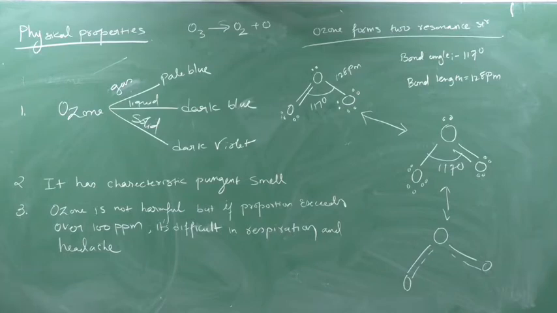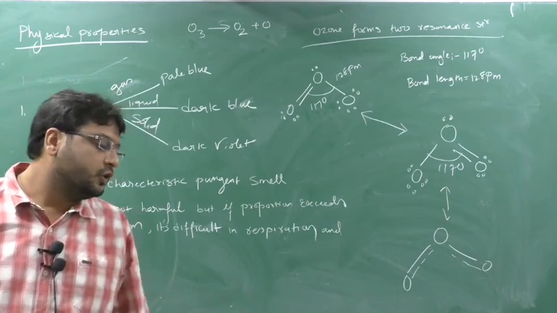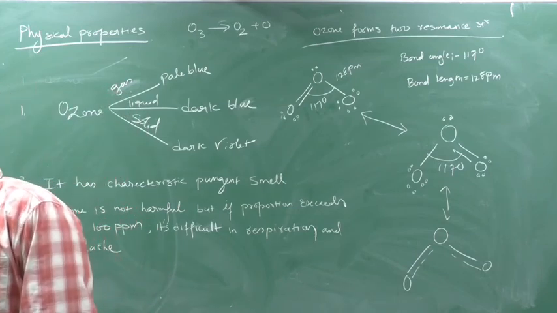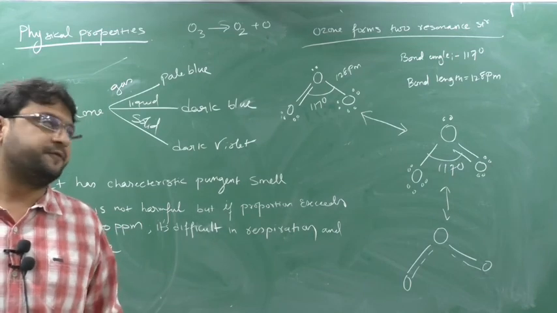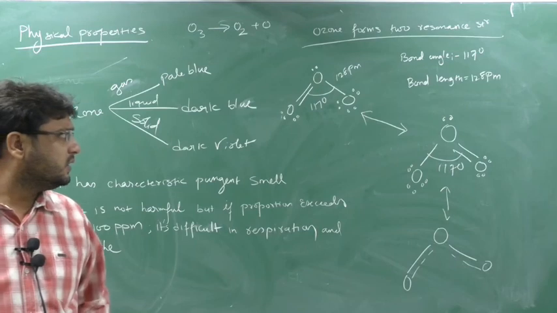Next, it is used in the manufacturing of KMnO4. Clear this part? So these are the uses, physical properties and manufacturing. In the next class I will go with the chemical properties of ozone, and I will start the allotropes of sulfur also. Allotropes of sulfur are very easy. Okay, thank you.